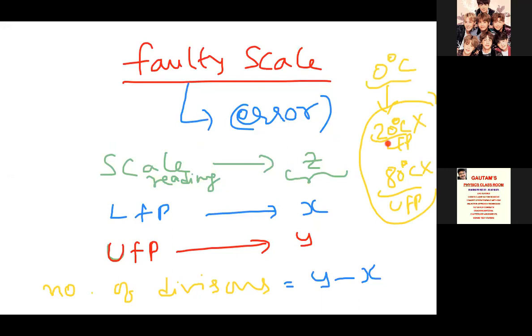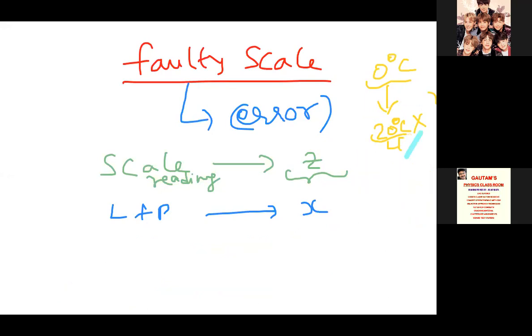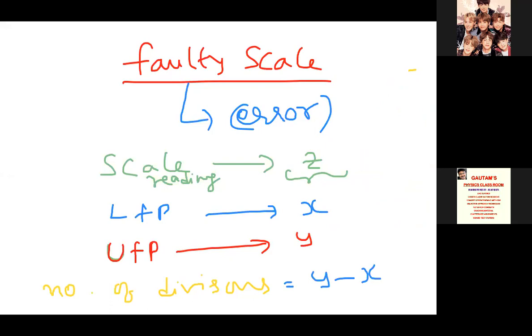So the lower fixed point in this faulty scale we denote with X. Upper fixed point we denote with Y. It can be anything according to the situation. And the scale reading we denote with Z. Whatever reading you are taking on that faulty scale, we call it Z. Lower fixed point is denoted by X, upper fixed point is denoted by Y, and for the number of divisions the formula is fixed, upper minus lower. So upper minus lower means Y minus X. This is the formula for number of divisions. I hope you are clear till here. These are the things we have to learn.